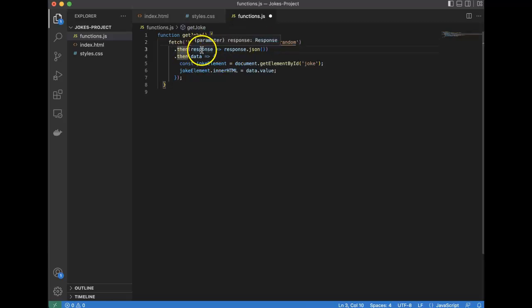So we're taking part of the response and we're doing something with that response. Then we're grabbing get element by ID. So from this, we're going to grab something in the document. One of these documents, joke, probably HTML, where the paragraph is. Joke element dot inner HTML. We're going to give it that data that it's getting back here from the response. So let's save that. I think that makes sense.